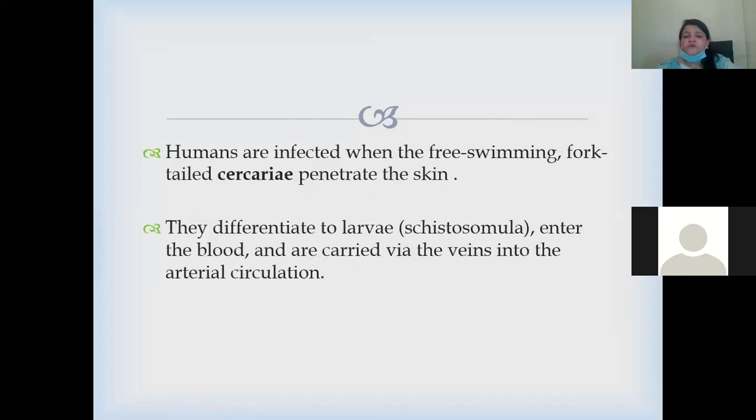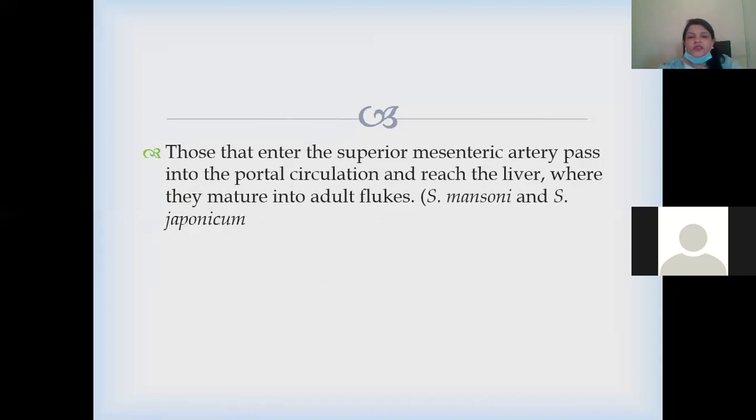Humans are infected when the free-swimming fork-tailed cercariae penetrate the skin. It's not from the fecal route; it goes directly into your blood by penetration through the skin. They differentiate, enter the blood, and are carried by the veins into the arterial circulation, from the venous to the arterial circulation. Those that enter the superior mesenteric artery pass into the portal circulation and reach the liver, where they mature into adult flukes. These are mansoni and japonicum, because these two are for the intestinal tract, while the other one is for the urinary tract, haematobium.